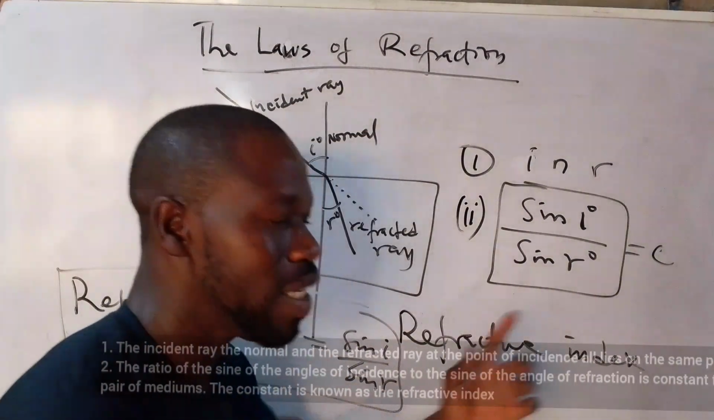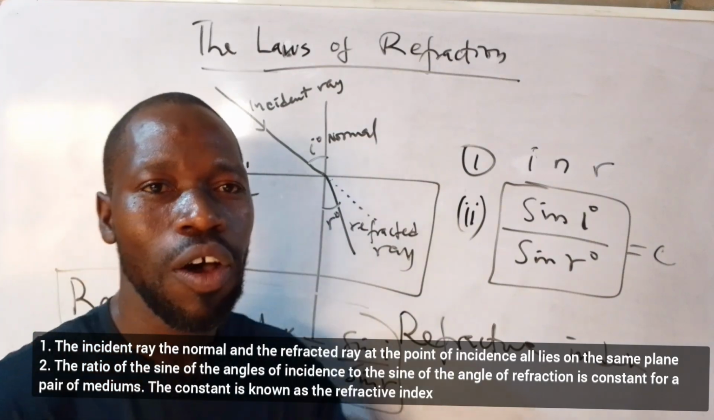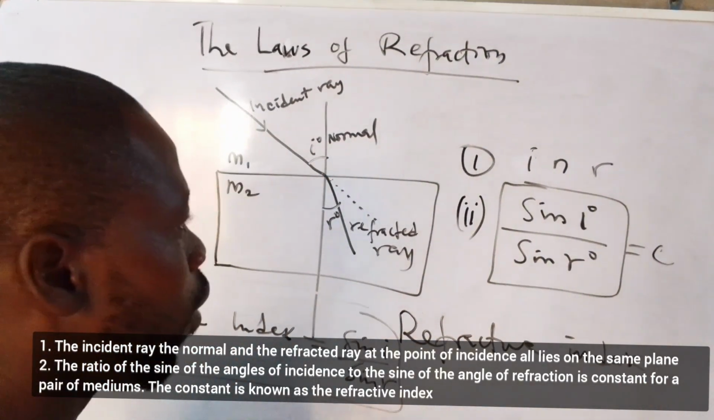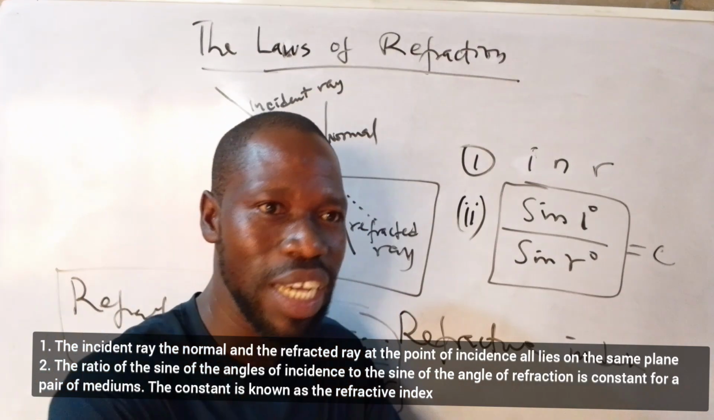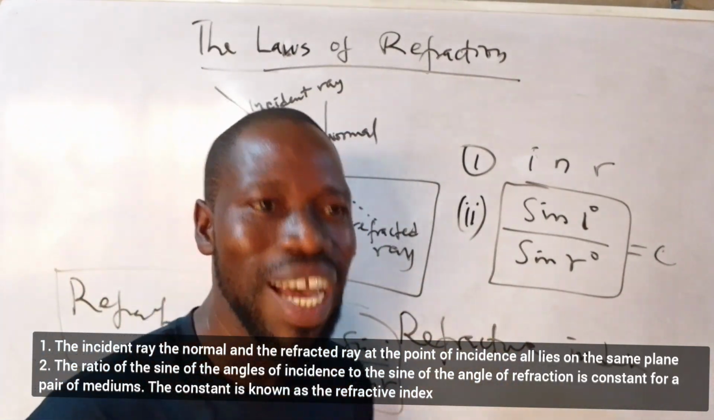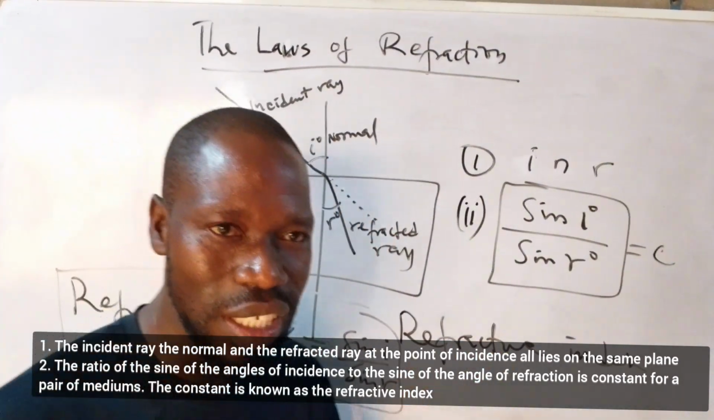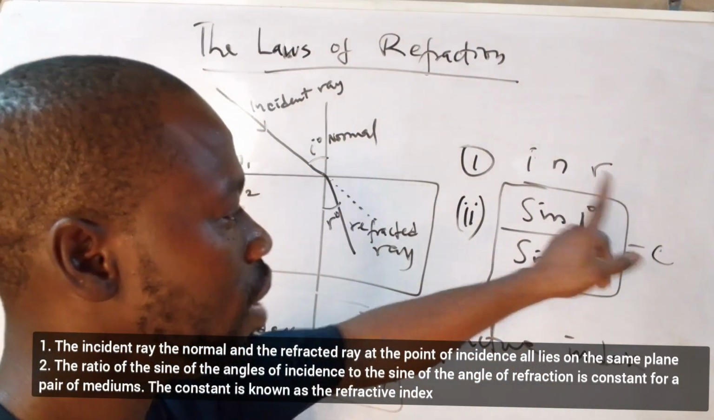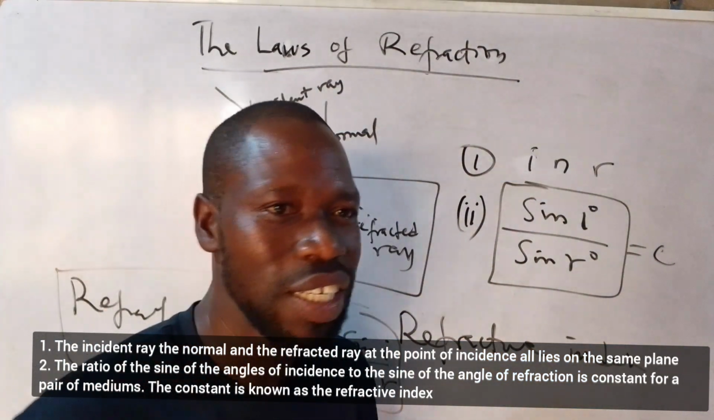The first law: the incident ray, normal, and the refracted ray at the point of incidence all lie on the same plane. Second law: the ratio of the sine of the angle of incidence to the sine of the angle of refraction is constant for a pair of mediums, and this is known as the refractive index.